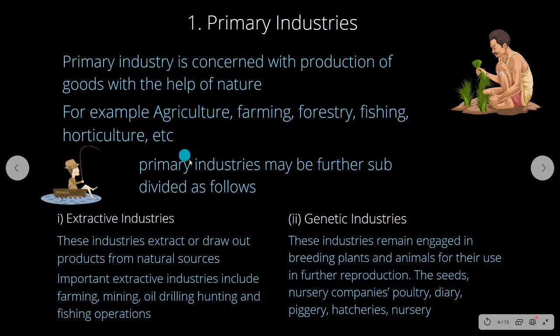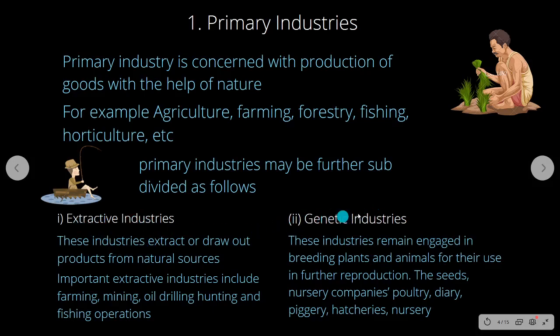Now, this primary industry can be once again subdivided into extractive industry and genetic industry. Under extractive industry, we require natural resources to do the industry, like farming, mining, oil drilling, hunting, fishing. Now, all these products are extracted from nature. So, you call them extractive industry.